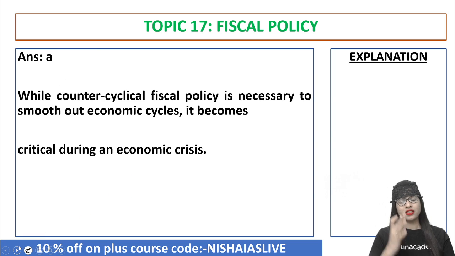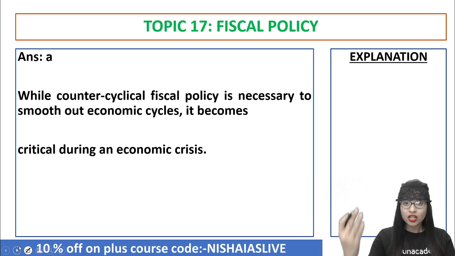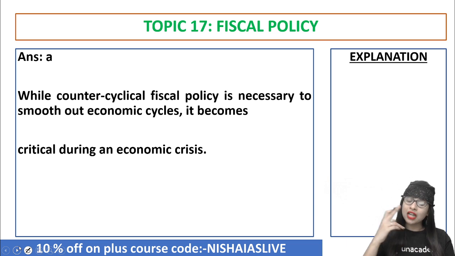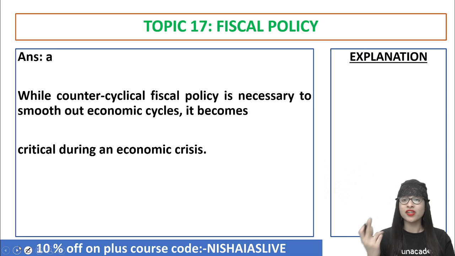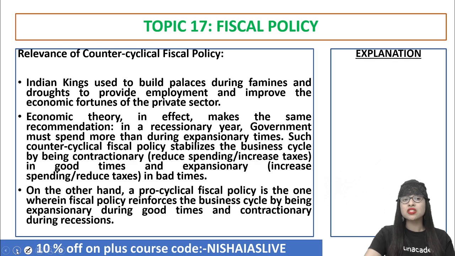If you see, a cyclical fiscal policy means something which is on their normal routine. But counter-cyclical fiscal policy, it's very important to smooth out economic cycles, and they become very, very important during the recession, or let's say economic crisis, to bring back the stability of the economy. So that is why the answer is only A.